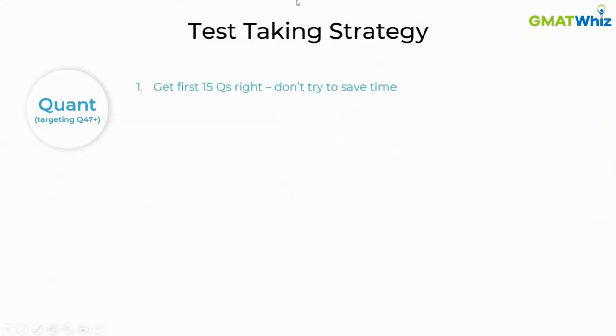Now, what does this mean? It means that you should not try to save time in the first 15 questions. A lot of students, what they do is, let's say they started the test and they have a simple DS question. Next one.